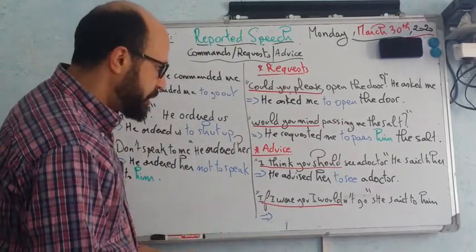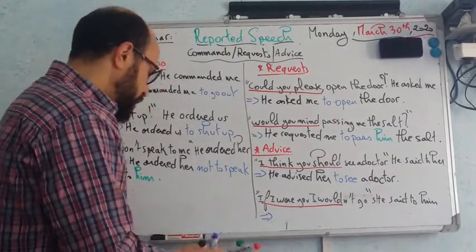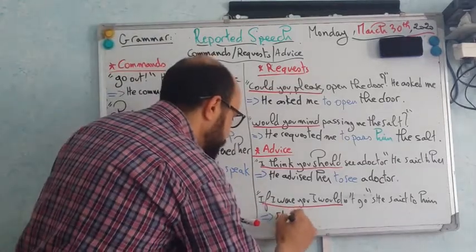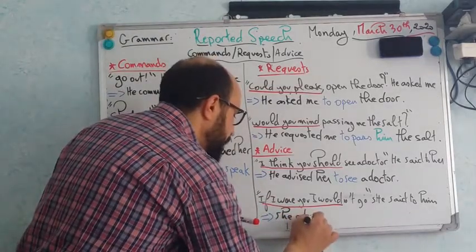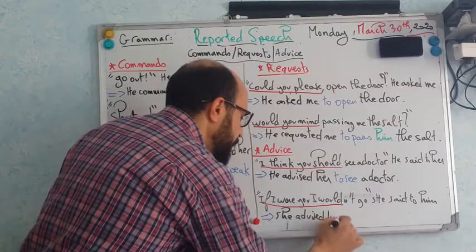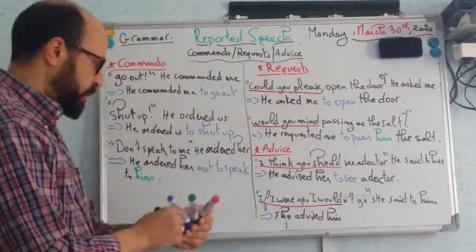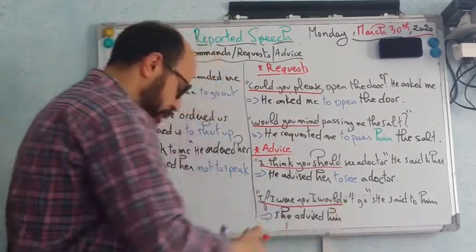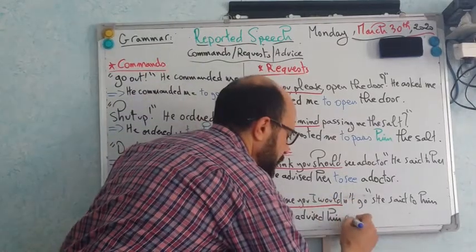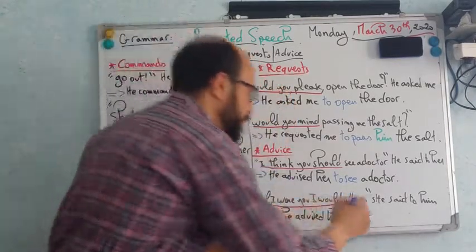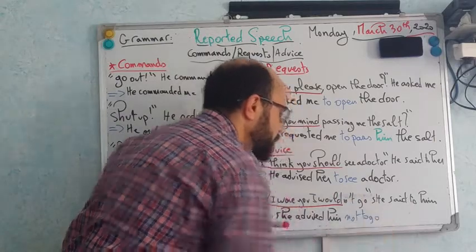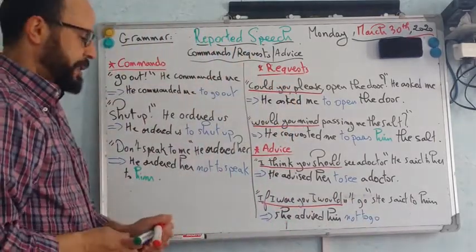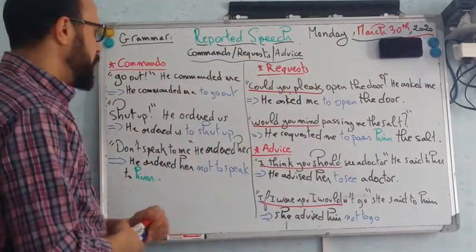So she said to him, she advised him. Again, we have the negative form, not, and then the infinitive form, to go. She advised him not to go.